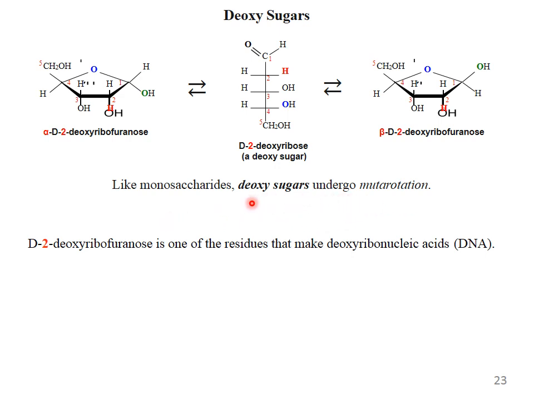Deoxy sugars play an important role in the formation of DNA. Here the important information is that, like monosaccharides, deoxy sugars also undergo mutarotation.